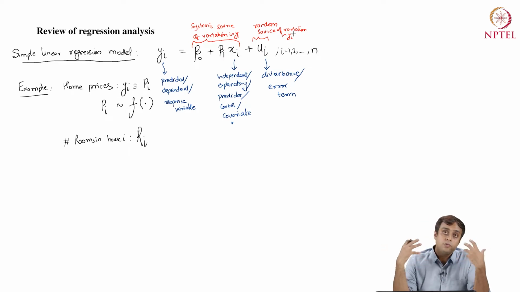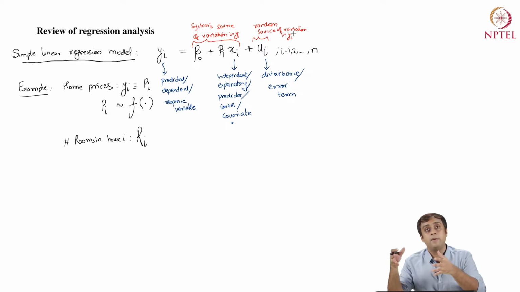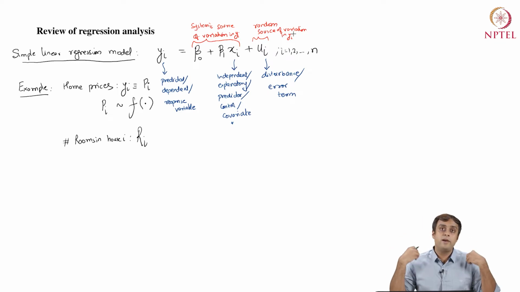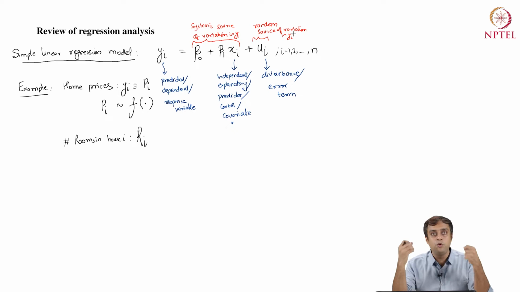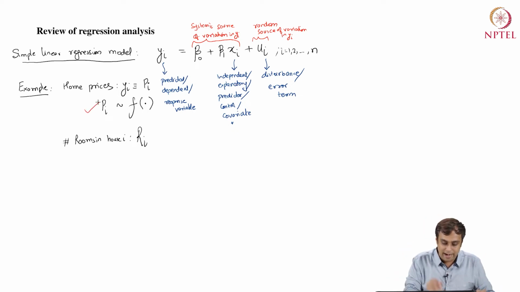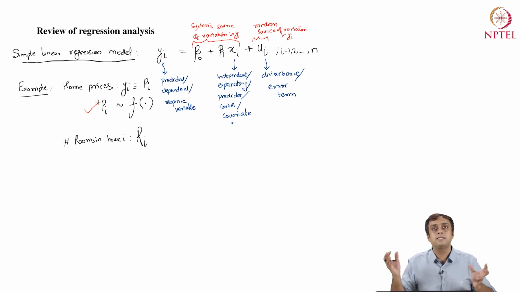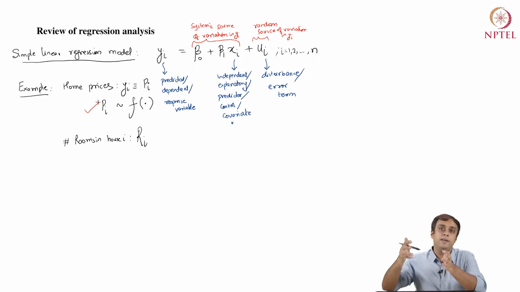Well, it can be explained by a systemic portion, but as an econometrician, I must view the prices of homes as random variables, right? Now, where is this randomness going to arise from in my regression model?